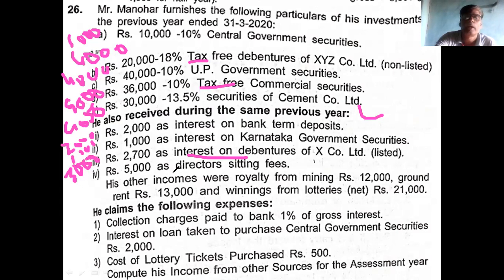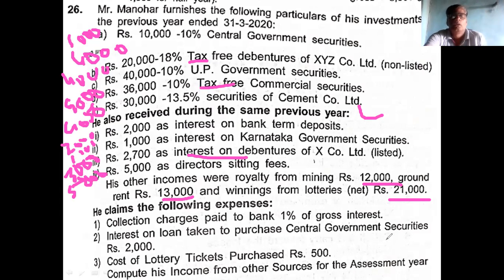5,000 director sitting fee is there. You take it directly, 5,000 rupees. Then you take the mining royalty, 12,000 rupees. Ground rent 13,000 you take. Winning from lottery 21,000 is there. You gross up this because it is net. Therefore, you gross up that amount 21,000.